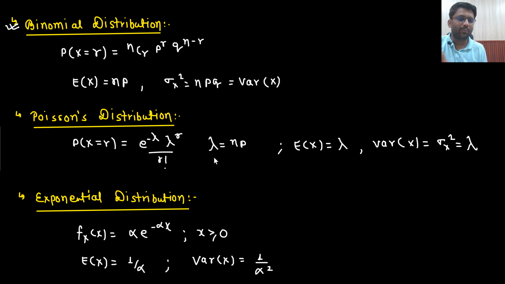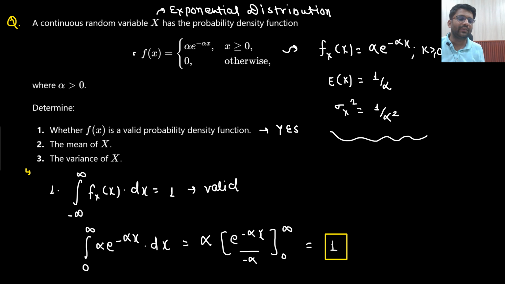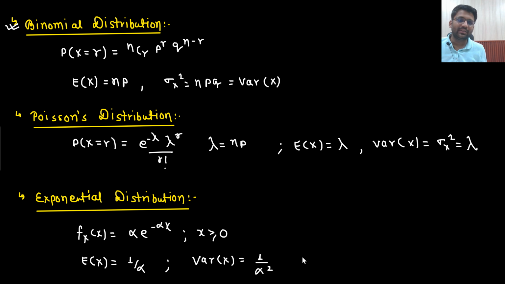But if the question is coming on Poisson's, how will I solve? This is how I will solve. A lot of questions we have solved. And if the question is coming on exponential, then also I may have to apply the formula. So what we are going to see now is how we will understand whether it will show Poisson's distribution or exponential distribution.